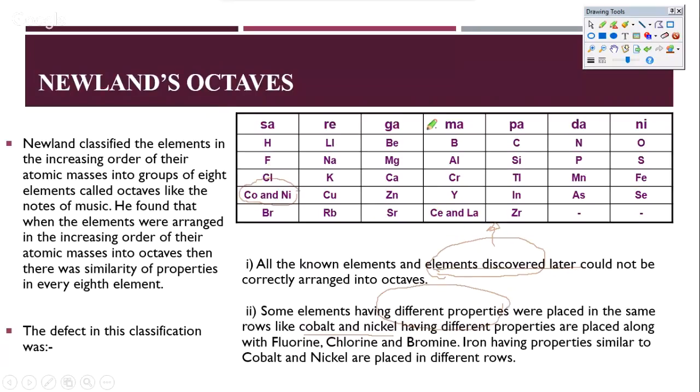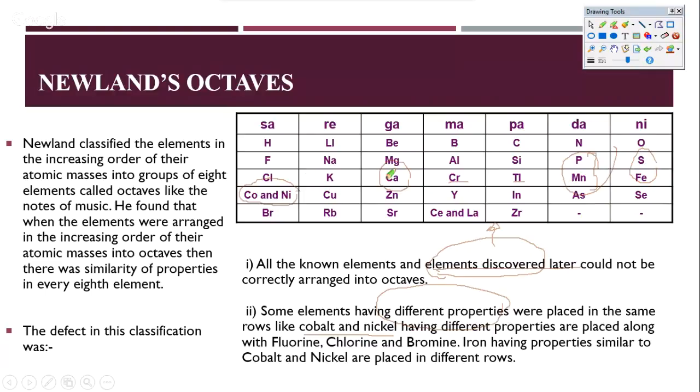Now we all know that this would be a very great system till calcium, because after calcium the electronic configuration changes and it's no more octet. We now know that it is 2, 8, 18, 32, and so on. So 8 was very comfortable till almost calcium. After that, for example chromium and thallium, manganese and phosphorus, there is an error here, and there's also an error with sulfur and iron.